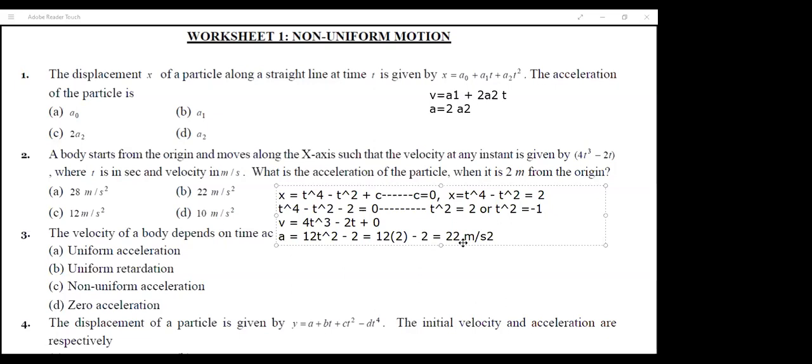So this is only one way to solve this example. The other way is integration. Like I applied the reverse method, over here that 4t cubed was the derivative of t raised to 4. But the process is going to remain the same: you will get some equation in terms of c, you will substitute your x and t values as 0. The method is going to remain the same.